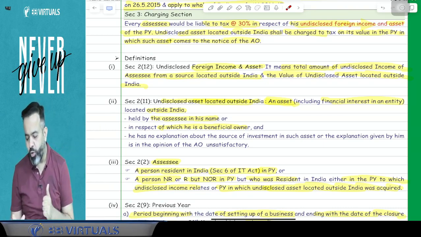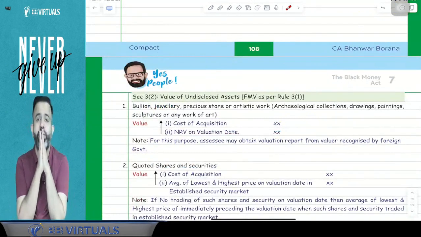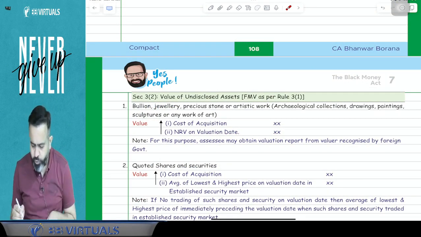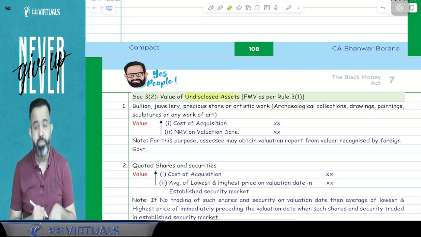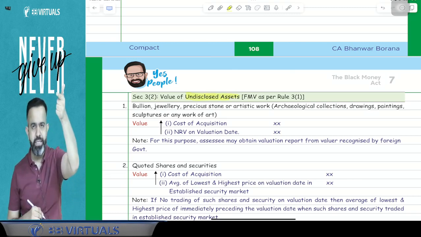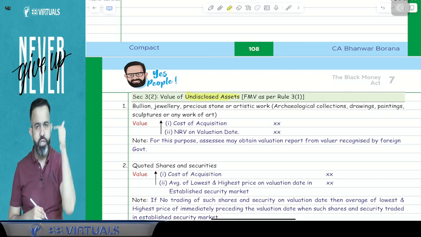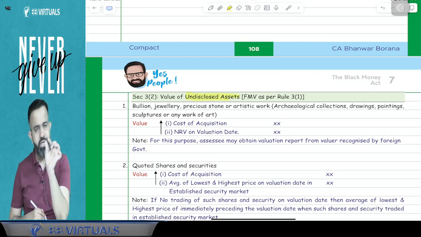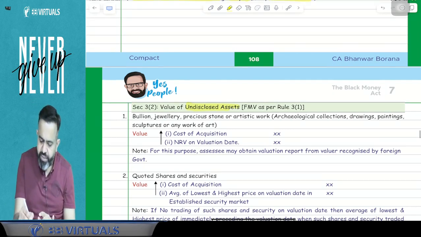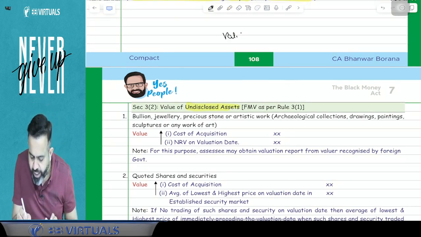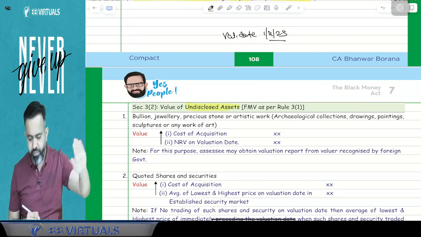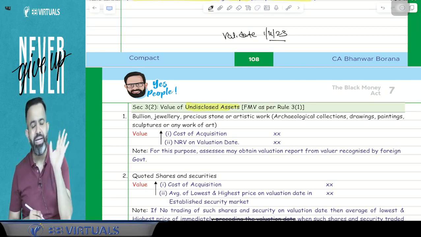Now, sir, how will we calculate the value of the foreign asset? That is one interesting part, and you have to remember it. Okay, value of undisclosed asset. Suppose, for example, I have purchased one property outside India, and it came to the notice of the AO in the current year. So guys, always remember, in the current year it is going to be charged. So the current year is your previous year, and in the previous year your valuation date will be the 1st April of the previous year. So our previous year is 23-24, so our valuation date will be the 1st April 2023.